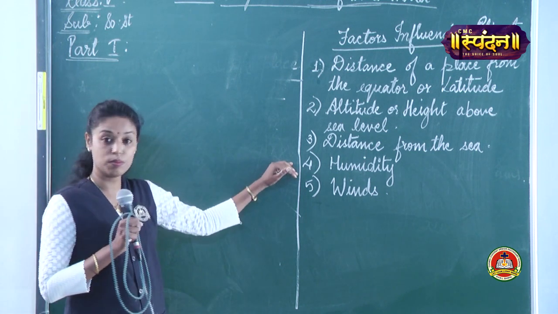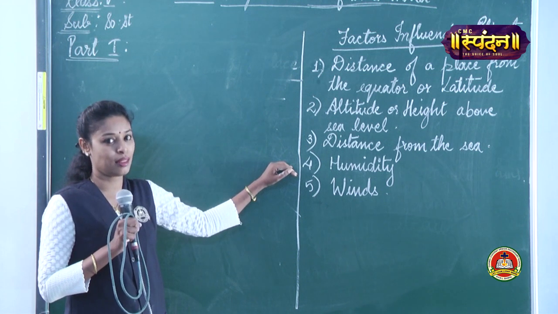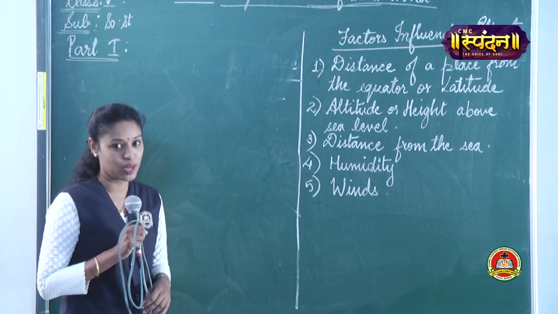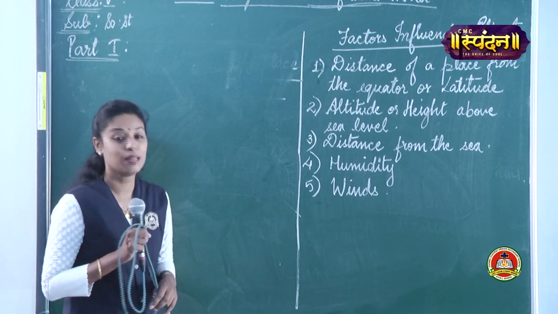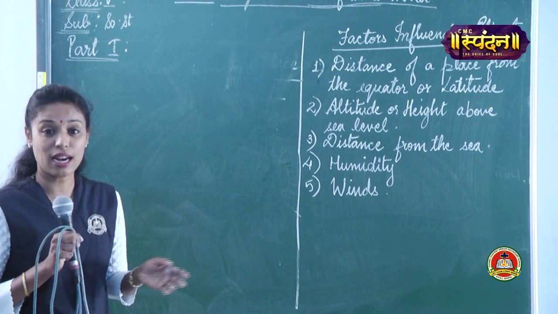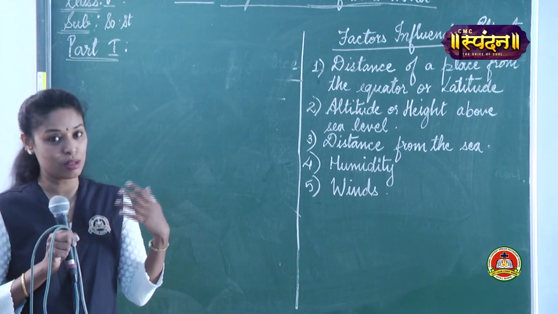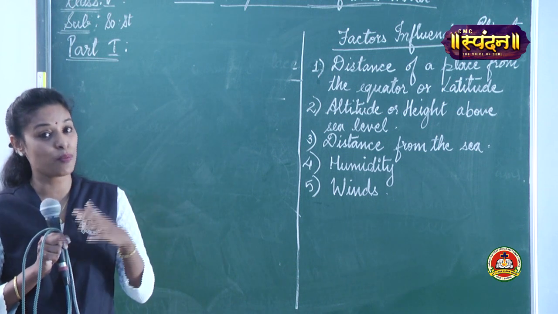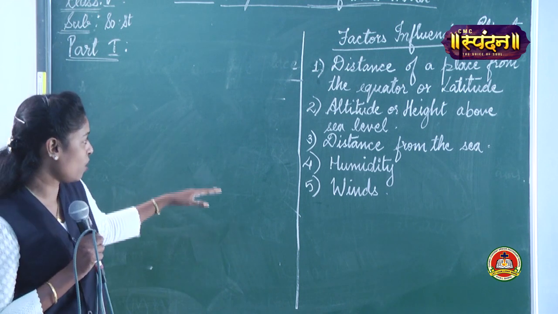Then coming to the fourth point, humidity. Humidity is nothing else but the amount of water vapor present in the air. Winds, again, blow the air. The wind that blows from the sea carries moisture, and those winds that blow from the desert area are very hot and dry. So that was the end of part 1.